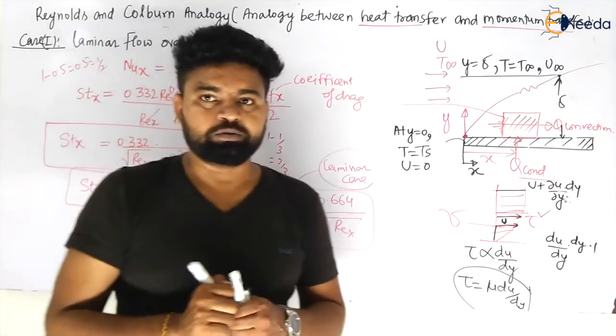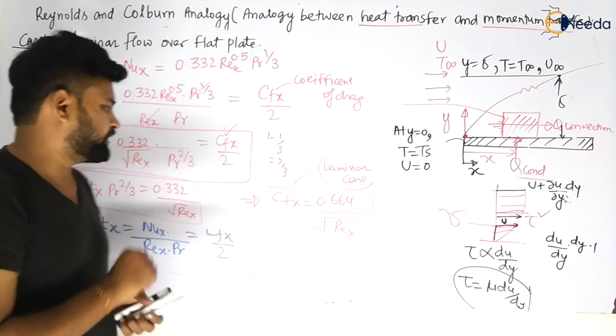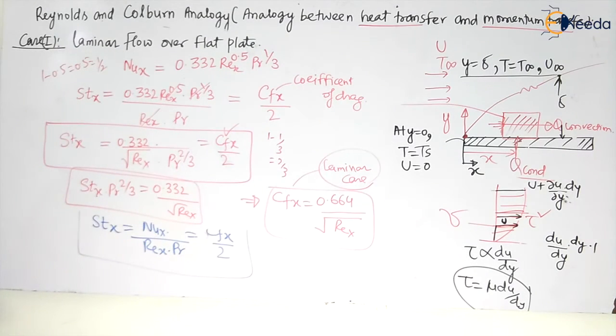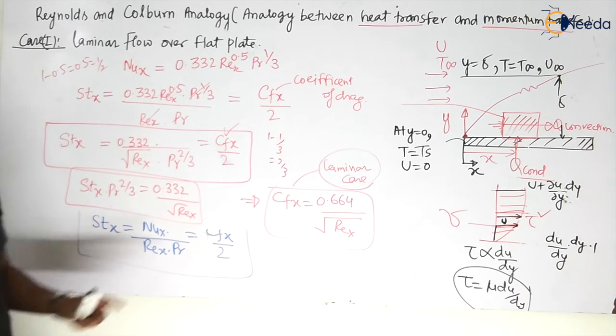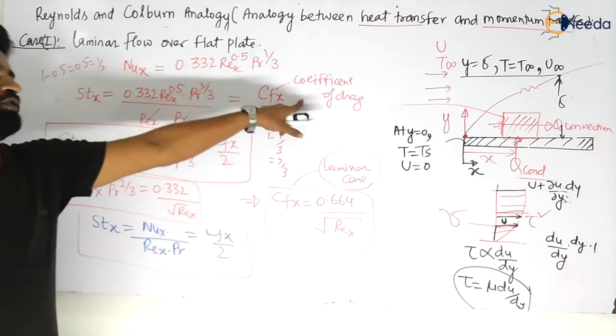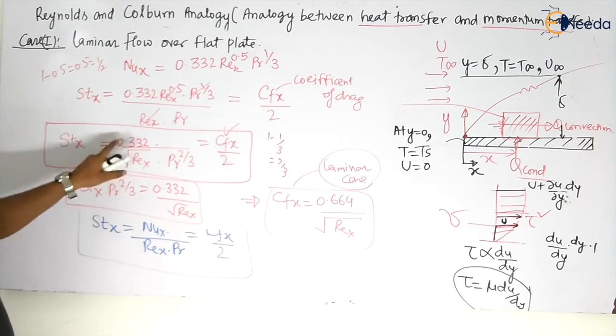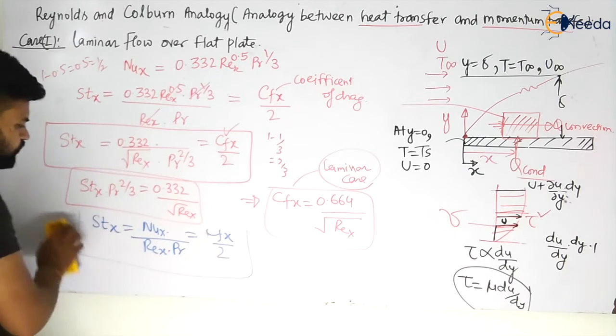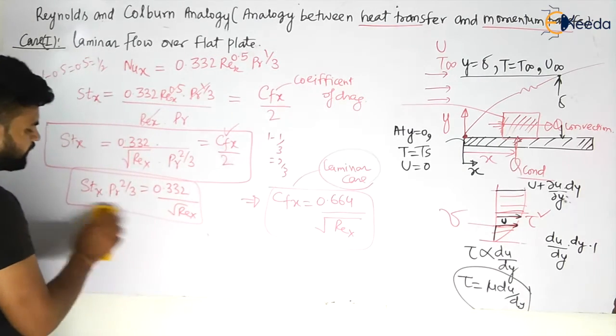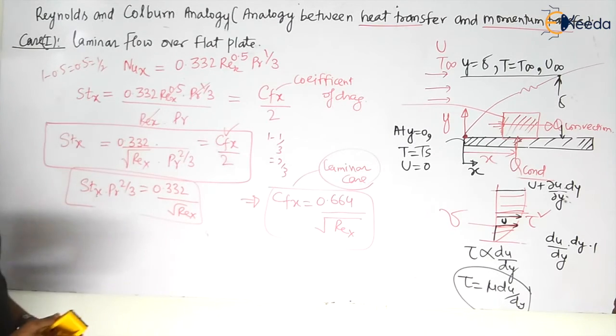Okay, now let us see for the turbulent case. What will be there for the turbulent case, my dear students? You have seen the relation between the coefficient of friction, that is the coefficient of drag, and the Stanton number, also the Prandtl number with the Nusselt number. All the numbers you have gone through now. So let us see turbulent flow, my dear students.